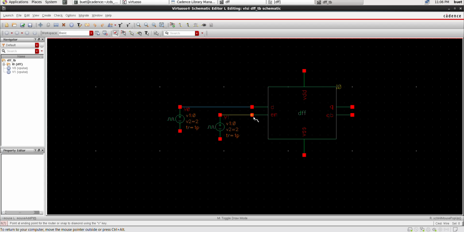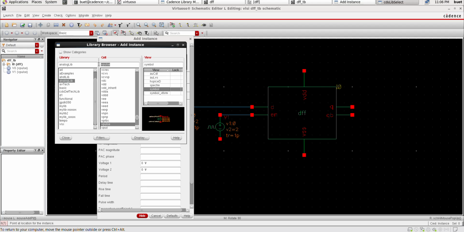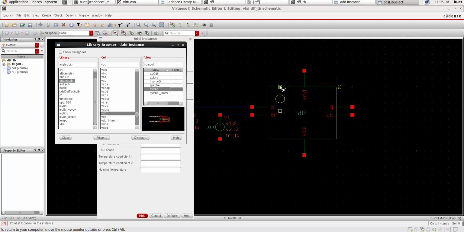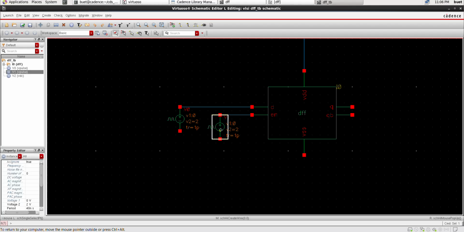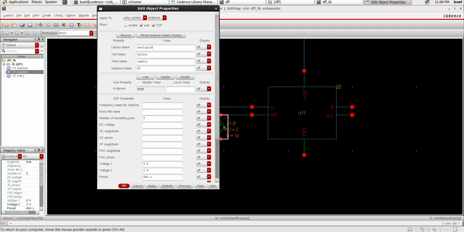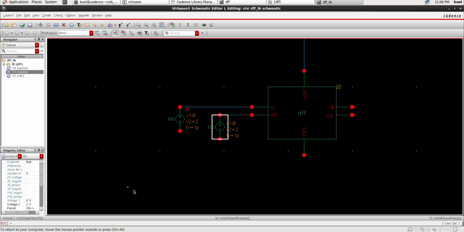Connect it. Take voltage source, VDC, and connect it here. We need to change these V1 parameters. For that, select V1 and press Q. I'm going to change this to 20 and 10. Click on OK.